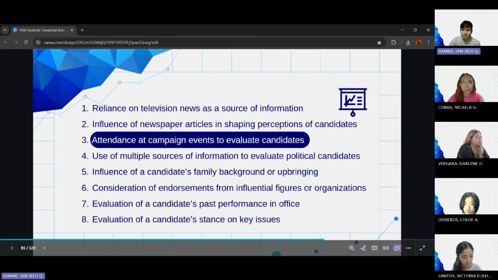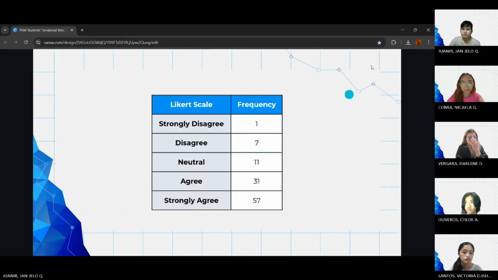We now proceed to the next basis, which is the attendance at campaign events to evaluate candidates. For the frequency, the majority of the respondents agree with the prompt, with 57 strongly agree, 31 agree, 11 neutral, 7 disagree, and 1 strongly disagree. All of the options were chosen by the respondents.